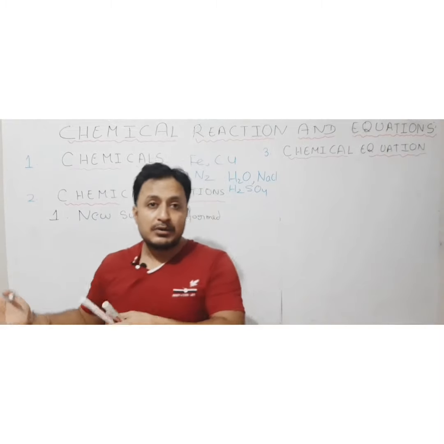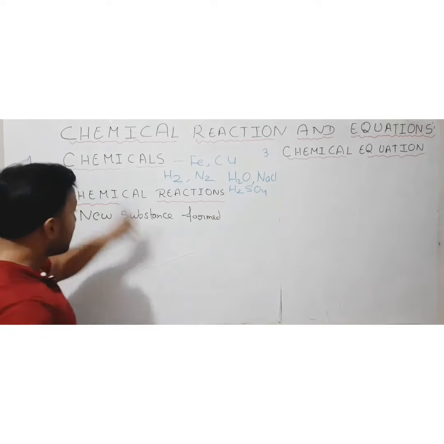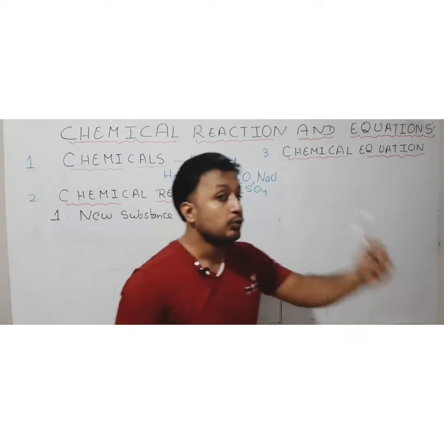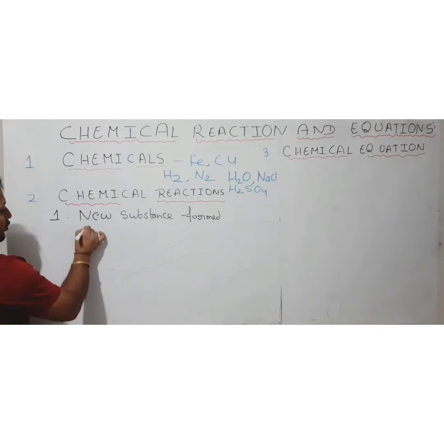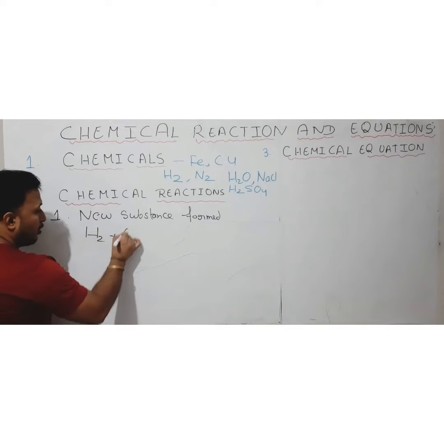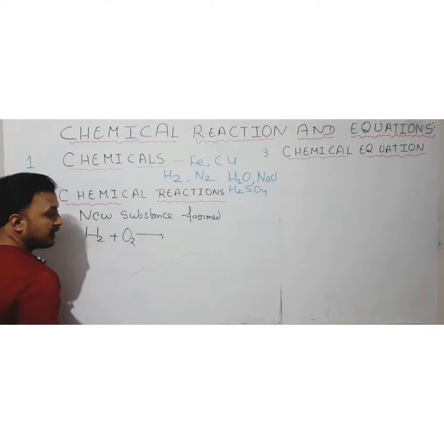Means the chemicals which started that process will have different properties, and the chemical which we get after the process will have different properties. Okay, so it means it will be entirely a new substance. Like one example I can give, if suppose we start a process by using hydrogen and oxygen gas, okay, and then finally we are going to get what?